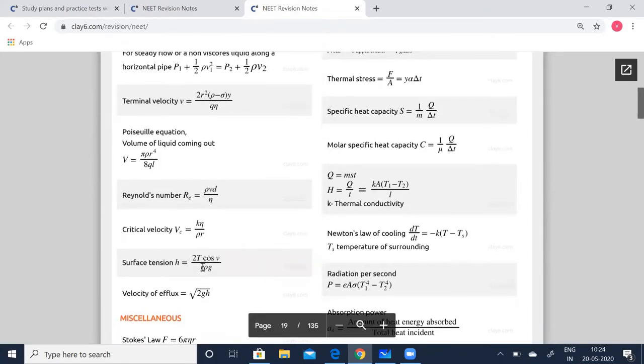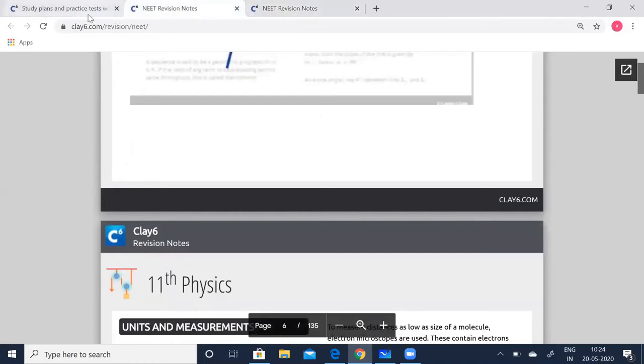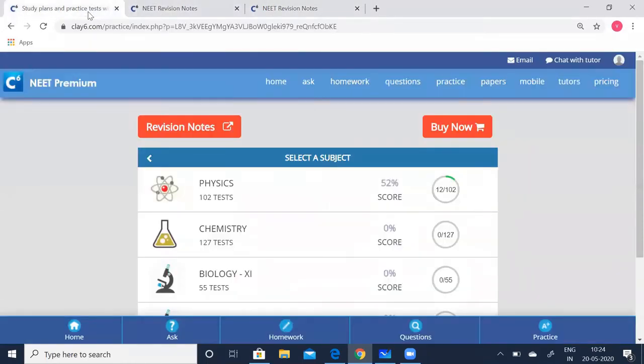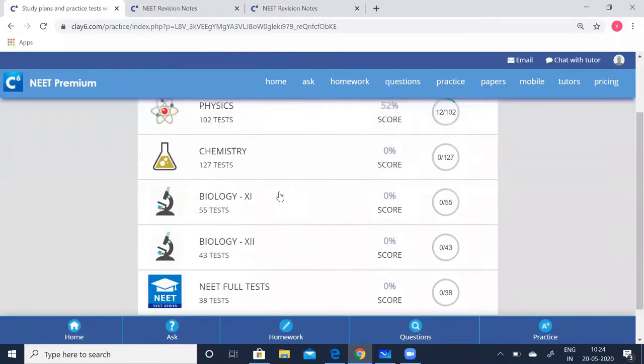Now quickly let us go to the problems related to these two chapters. Go to this page. You have physics tests here. You have tests for all three subjects, physics, chemistry, biology.